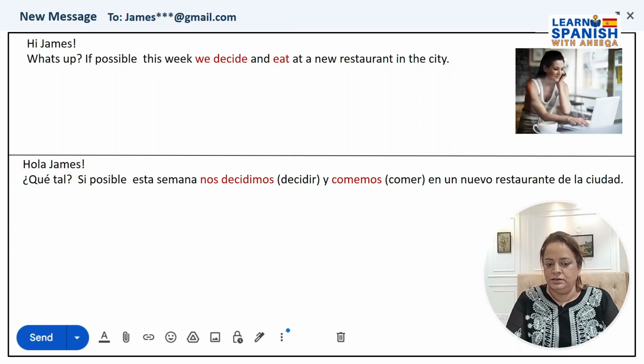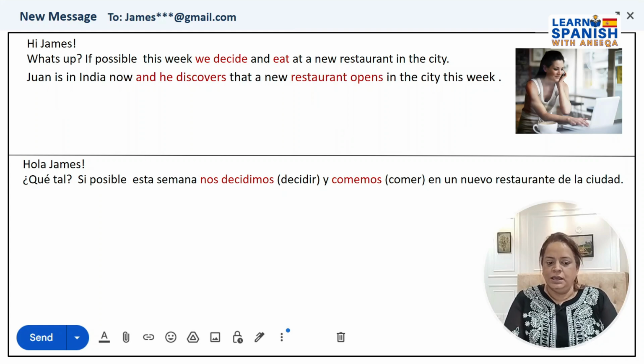Here you see that the ER verb and IR verb have been conjugated in the nosotros form to make it: we decide and we eat in a new restaurant in the city. Nos decidimos, that is decidir, has been conjugated with imos, and comer is conjugated with emos.